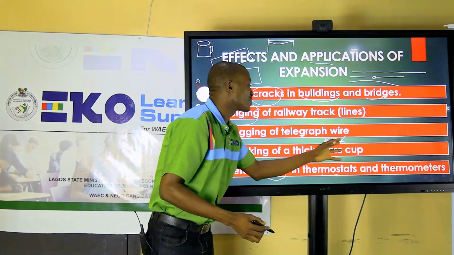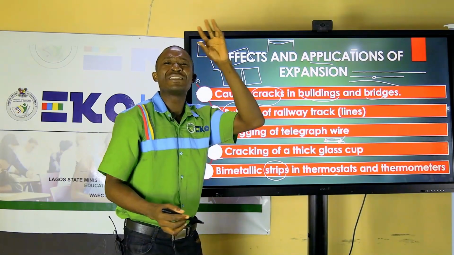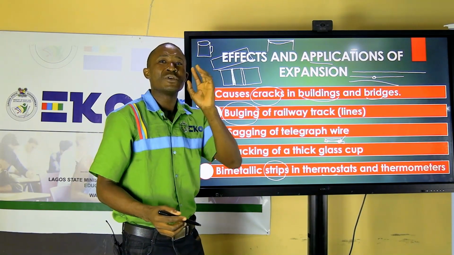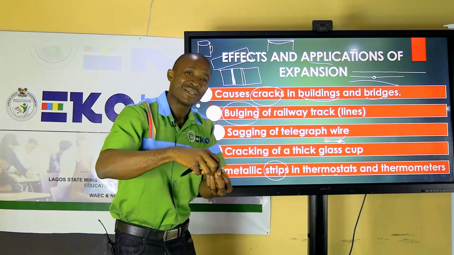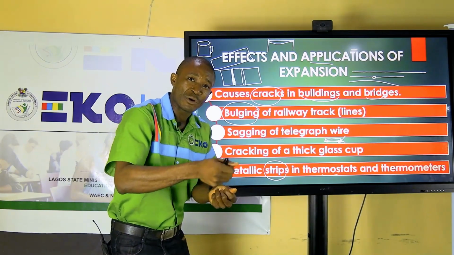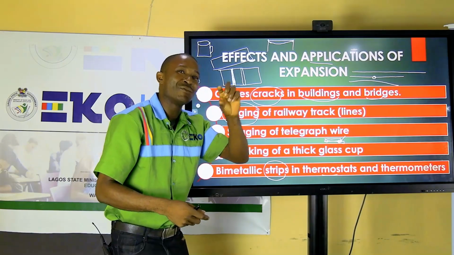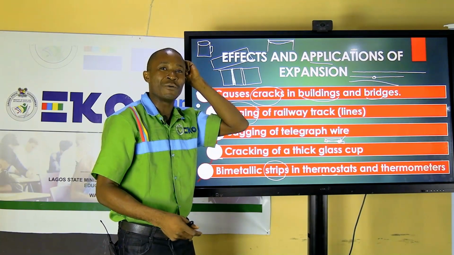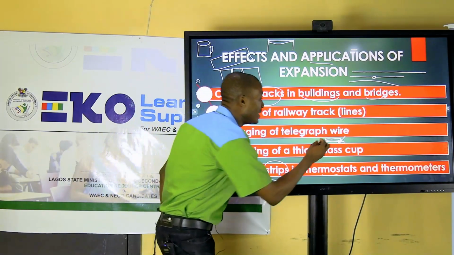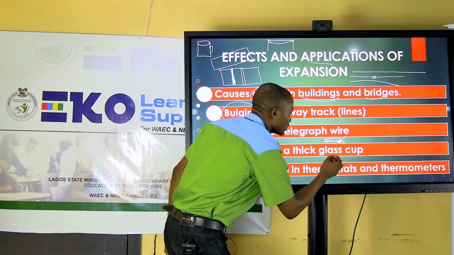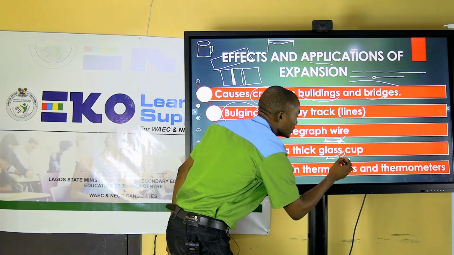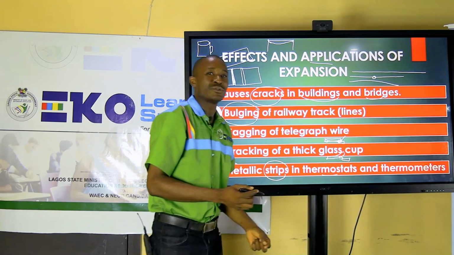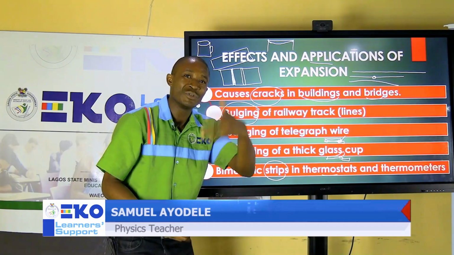So it stops the current from flowing, it stops heat from being produced. So you will see that once you set your iron to a particular heat that is needed for your clothes, once it gets to that level, you hear that sound, it trips off. And then once it's cooling, it drops back again to that point to allow current to continue to flow, so heat is produced again.